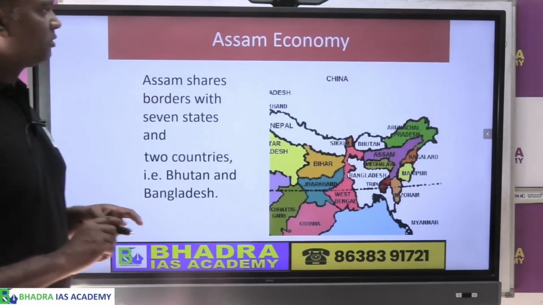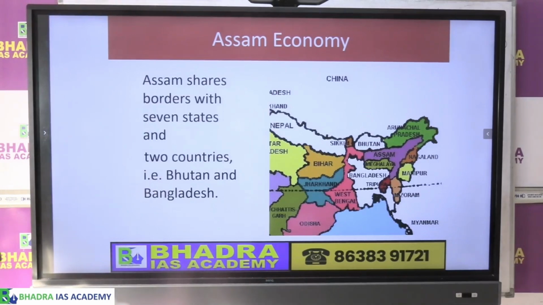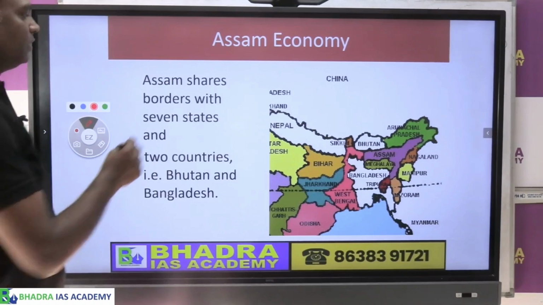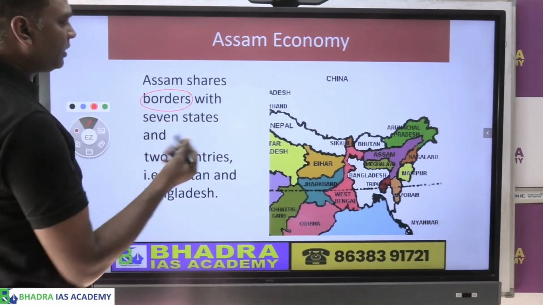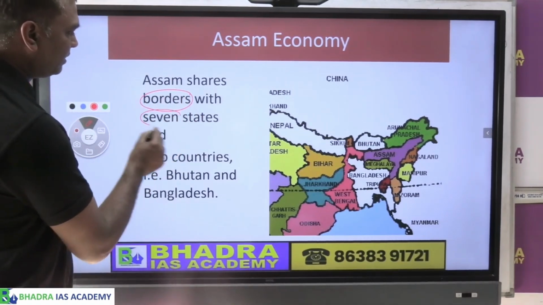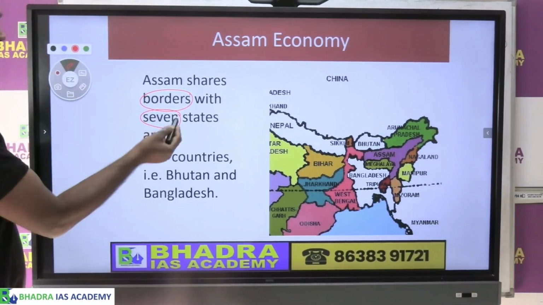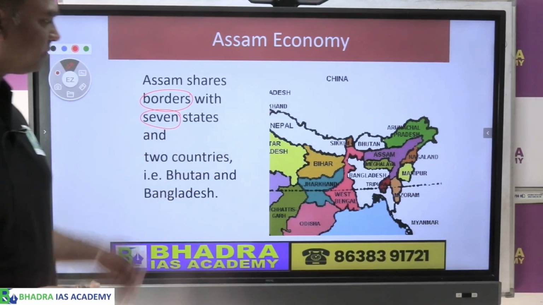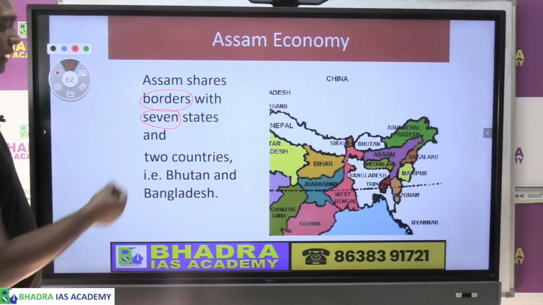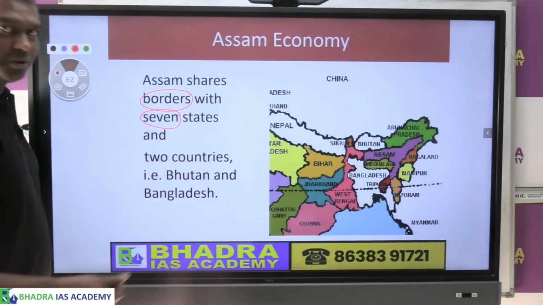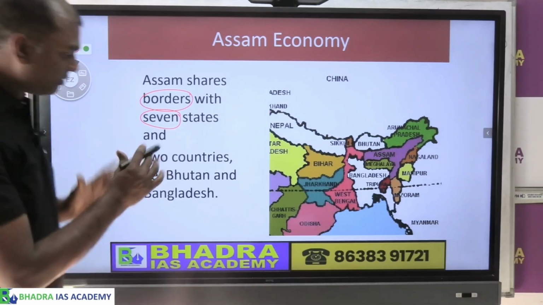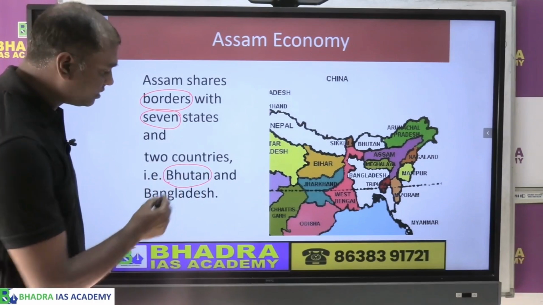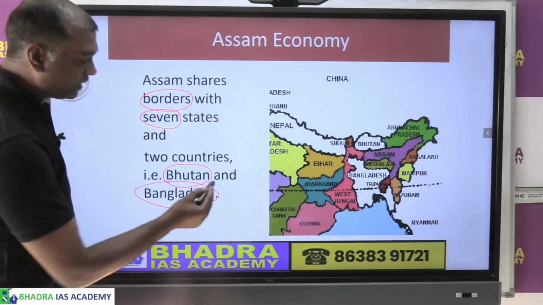Now when we talk about the Assam economy, Assam shares borders with 7 Indian states. This is very basic information, nothing new to tell here. But when we talk about international borders, Assam shares international borders with 2 countries: one is Bhutan, the other is Bangladesh.